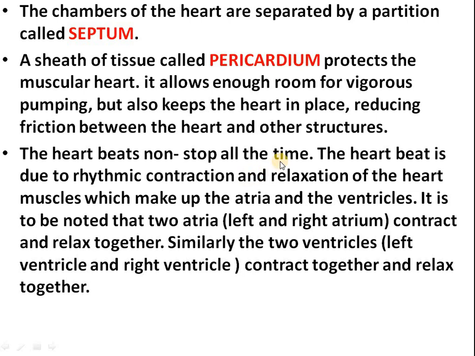The heart beats non-stop all the time. The heartbeat is due to rhythmic contraction and relaxation of the heart muscles, which make up the atria and the ventricles. It is to be noted that the two atria, the left and the right atrium, contract and relax together. Similarly, the two ventricles, the left and the right ventricle, contract together and relax together.